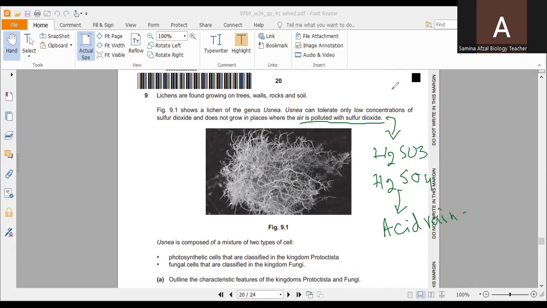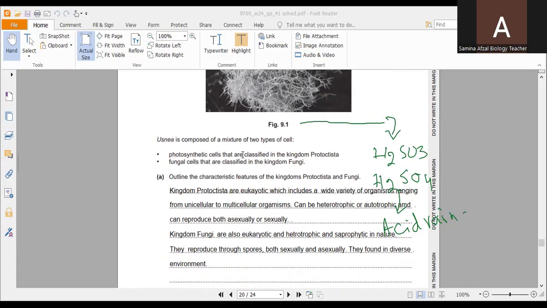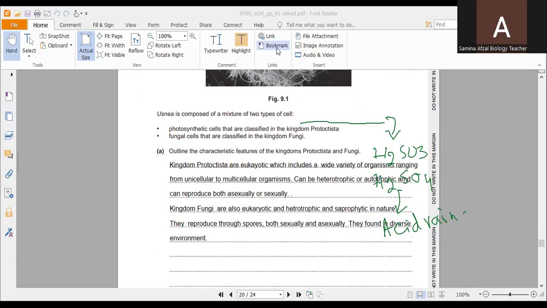So Usnea is composed of a mixture of two types of cell. They are photosynthetic cells that are classified into the kingdom Protoctista, and fungal cells that are classified into the kingdom fungi. People pronounce it differently, it depends on you. So outline the characteristic features of the kingdoms Protoctista and fungi. So the kingdom Protoctista are eukaryotic. So very simple question. We have to only outline their characteristics.